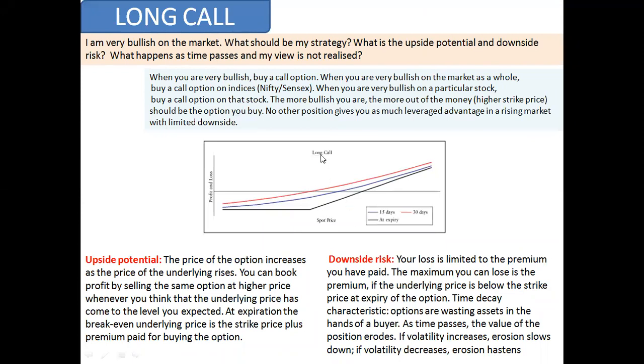You buy a long call. If you think the market should touch 28,000, buy a call of 28,000 at 30-40 rupees, and if it touches 28,000, you will get a profit. That is called a long call.